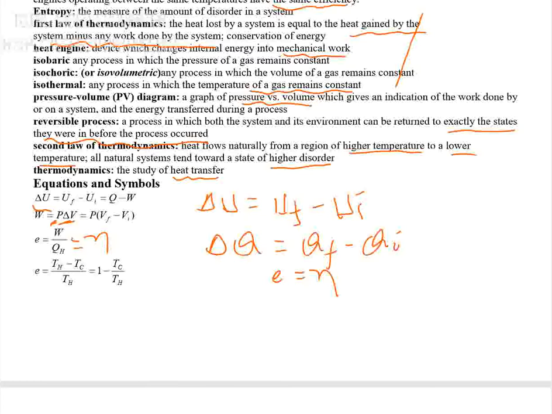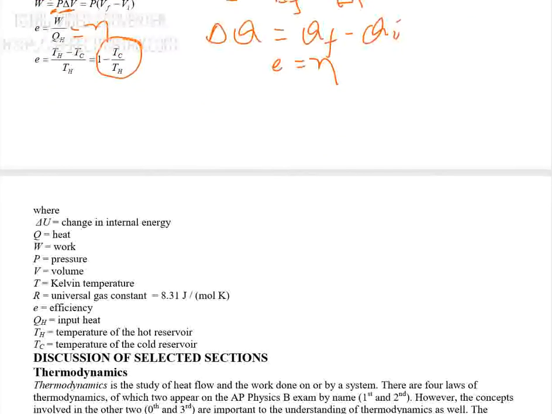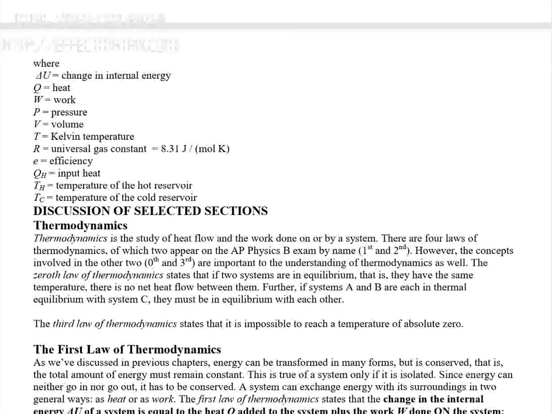TH means the temperature of the hot reservoir. TC is the temperature of the cooler one. That means the heat absorbed divided by TH. Or if you divide these two, you can get this equation. And the definitions are given there.